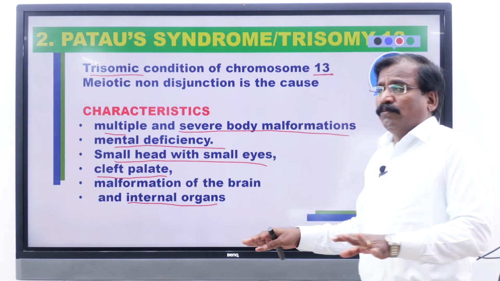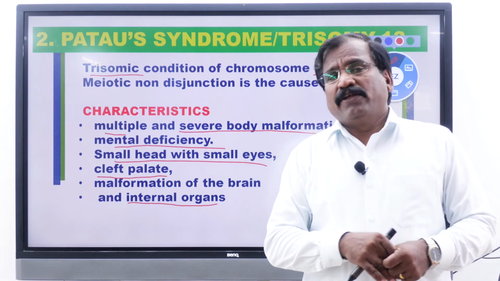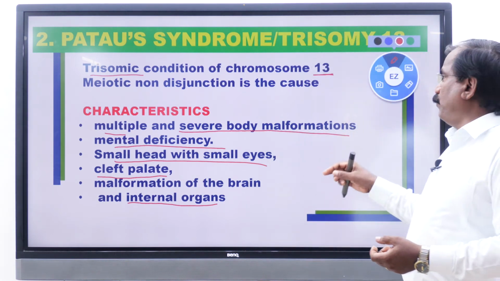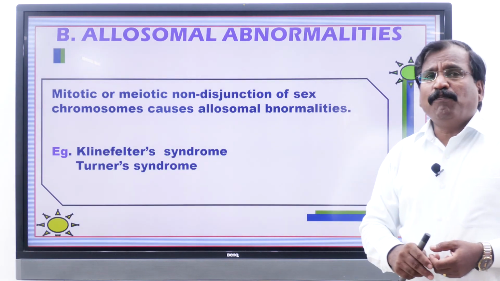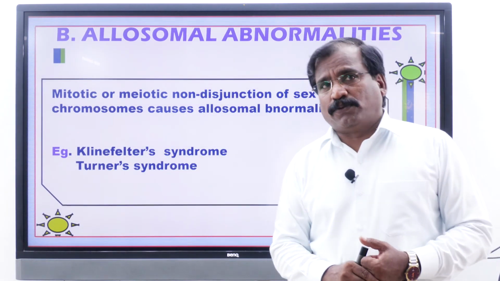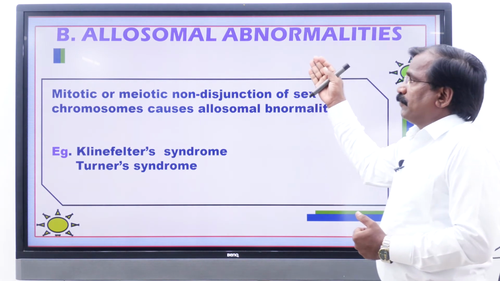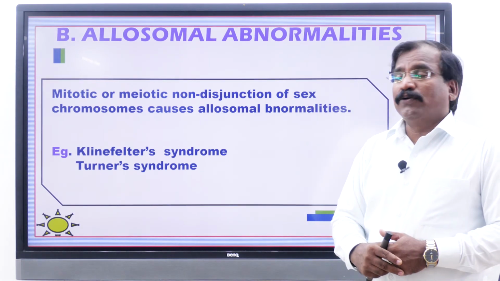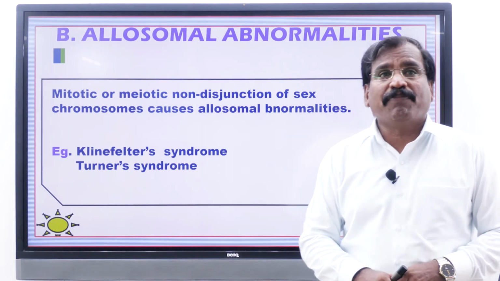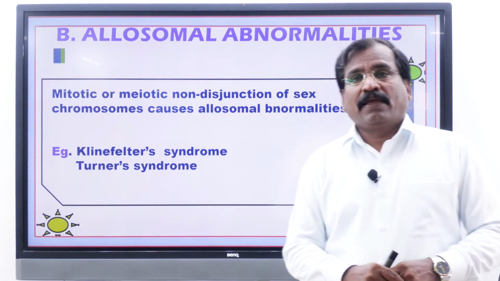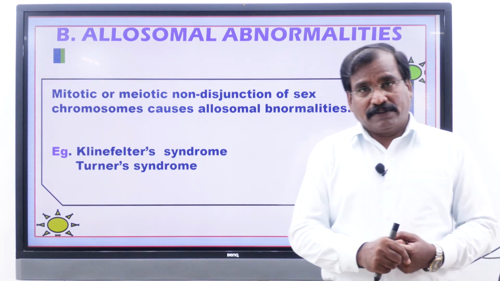So these two are the autosomal disorders. Then next is aneuploidy in the sex chromosome, or allosome. We are going to discuss only two, Klinefelter syndrome and Turner syndrome.